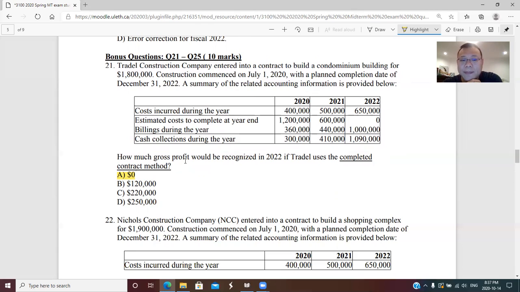So completed contract method, remember, under IFRS they have the option: they can either use the completed contract method or the percentage of completion method. But under ASPE, the only option is the percentage of completion method. Here they are asking about the completed contract method.